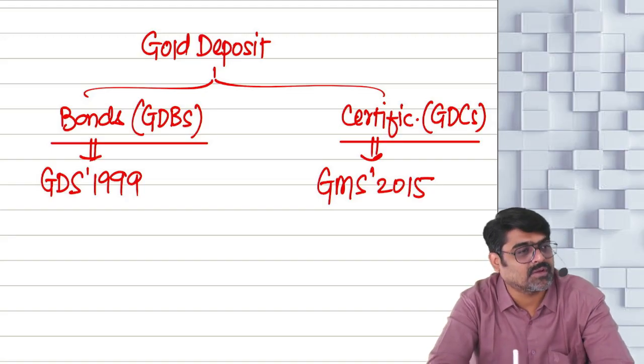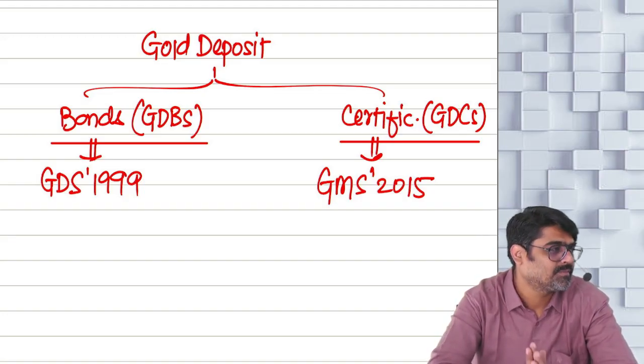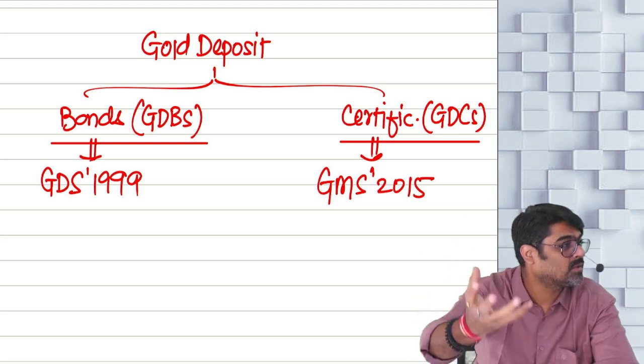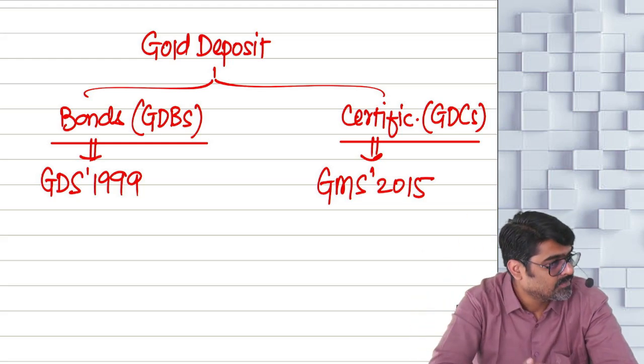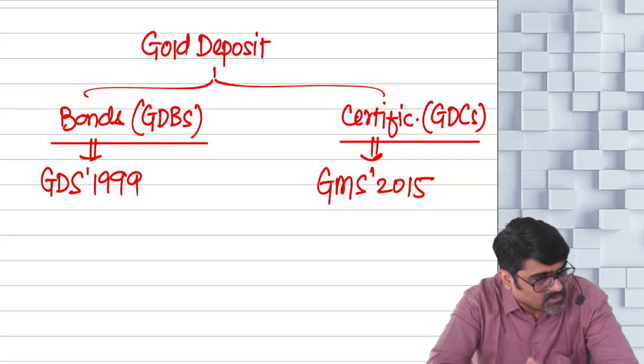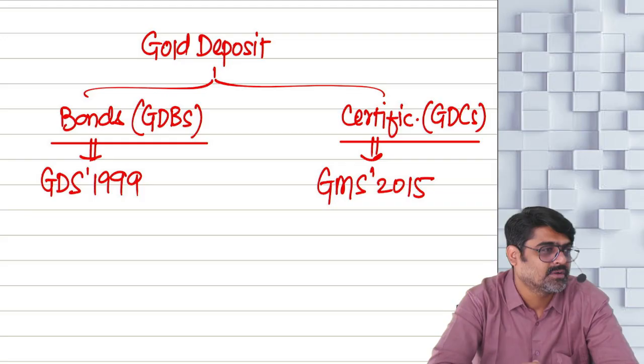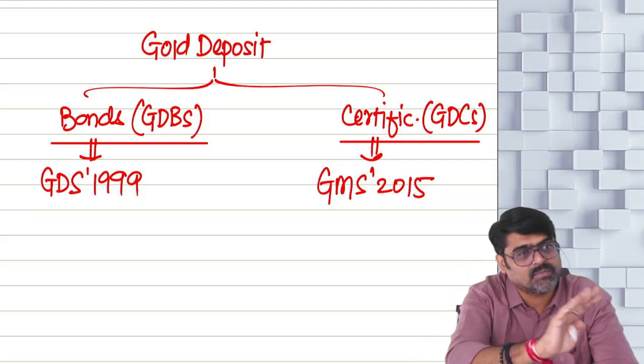Then again after some time, people will start asking for gold. And that time, again we'll have to bring that gold from outside India. So the gold which comes from outside India, people will buy and again put in the cupboards.